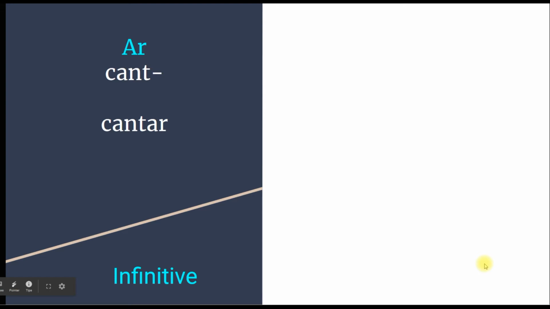To conjugate the verb, first you need to know the infinitive form of the verb. And how do you find the stem? Well, it's very simple. You just have to take off the AR of the verb, and that will lead you to the stem of the verb. So in this example, cantar, the stem will be cant. You take off the AR.